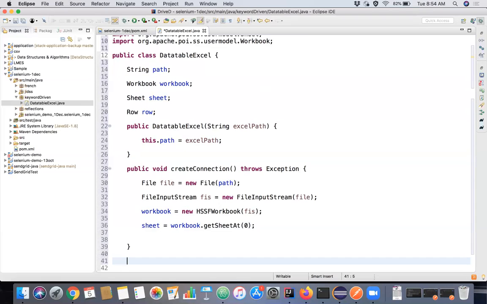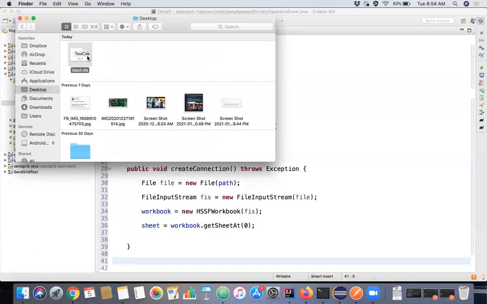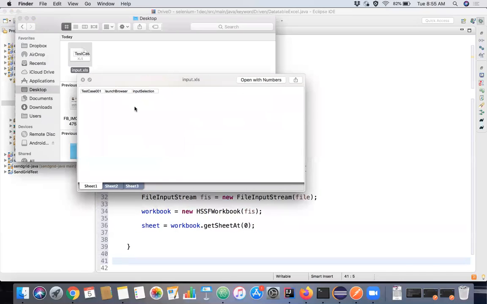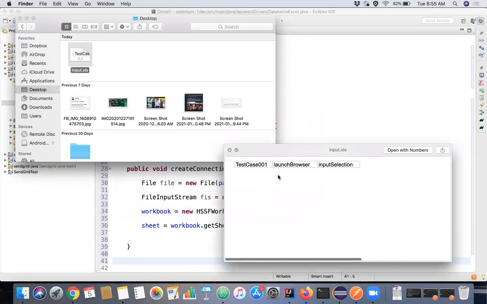So next our objective is to create a method that reads all the data from the Excel sheet for the particular given test case and returns it. If you see our test case sheet, there are three columns which I have given.